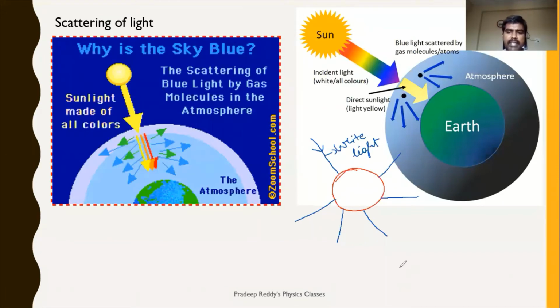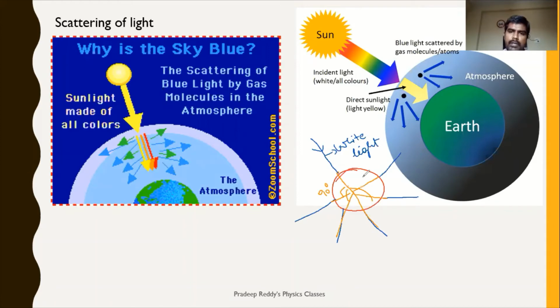Now check the angle between the incident light ray and the emitted rays. This is the incident light ray. For this it is angle 90 degrees, for this it is angle greater than 90, for this it is parallel, for this it is greater than 90, and for this it is 90.